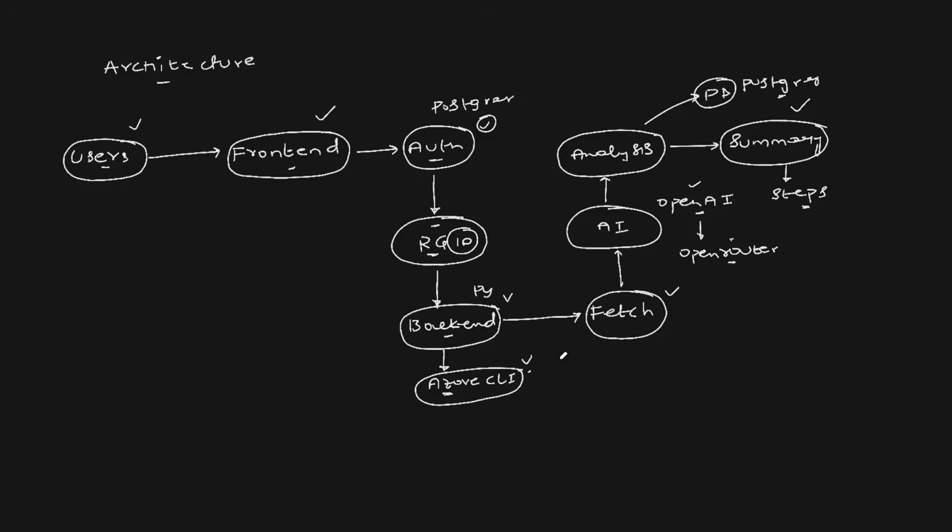It connects to the Azure cloud platform, and it will fetch information from the Azure cloud platform. This information is sent to AI, where I'm using the OpenAI API key. But if you want, you can go with the Open Router API key as well. Then this information is sent to analysis. This entire analysis is summarized and shown back to the user.